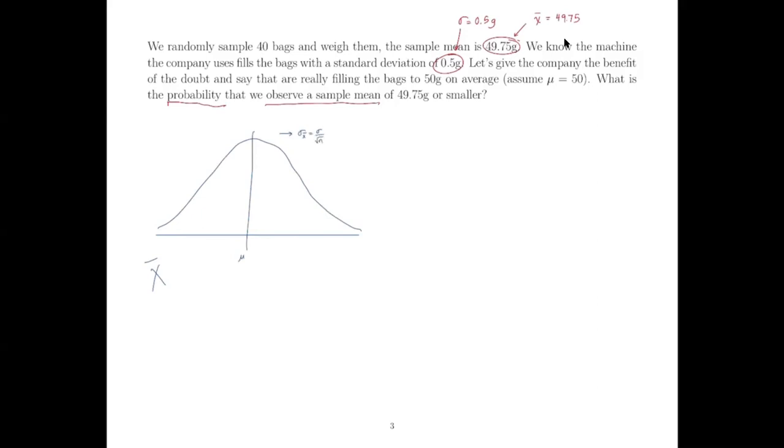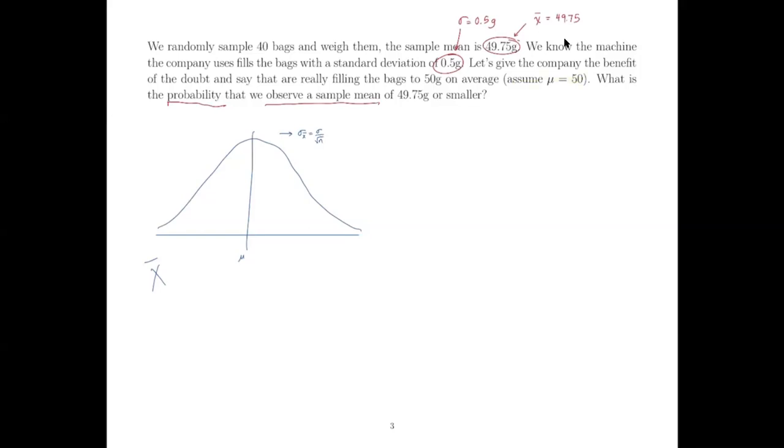Okay, so in this particular case, we're going to assume that they truly are filling the bags, right? That was this statement here. We're gonna assume that they really are filling the bags to 50 grams, right?